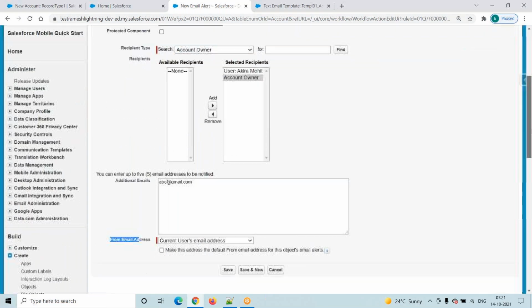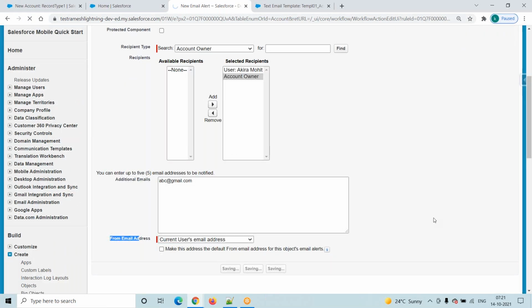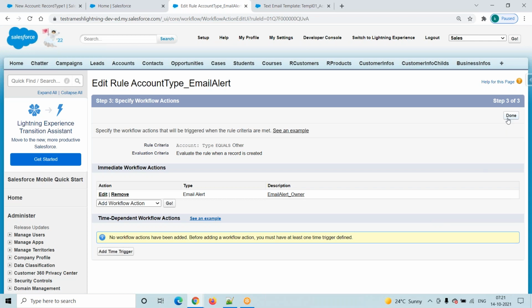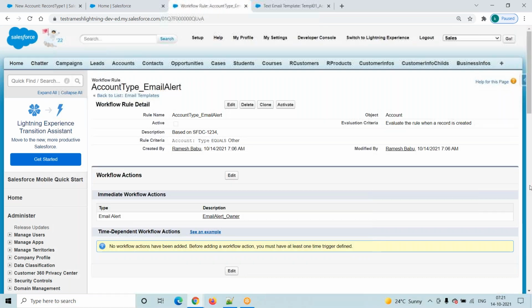Any questions on this one? Then click on the save button. Then click on this done. Here you have to observe.